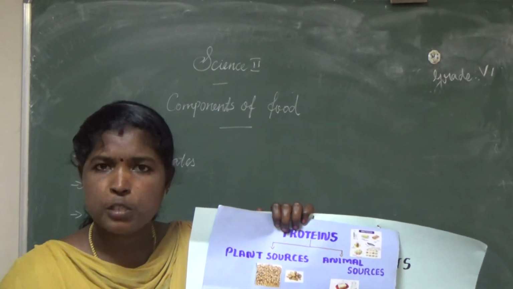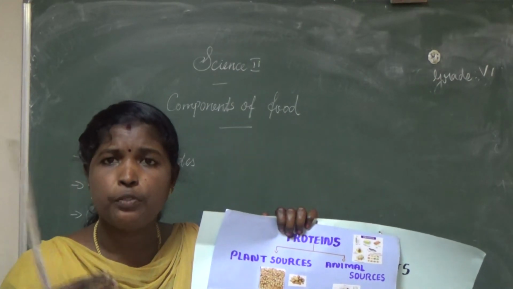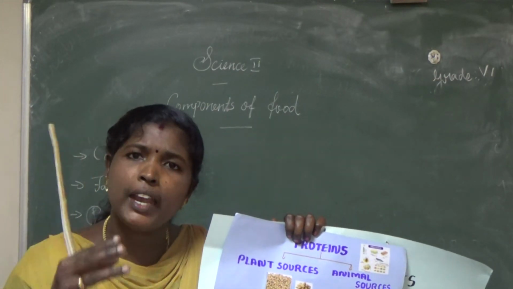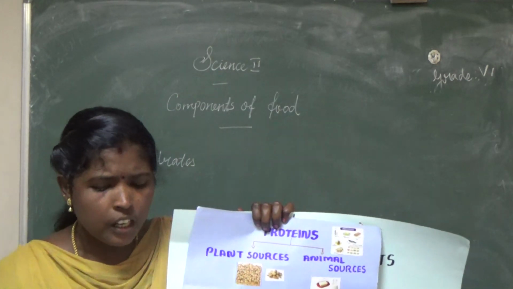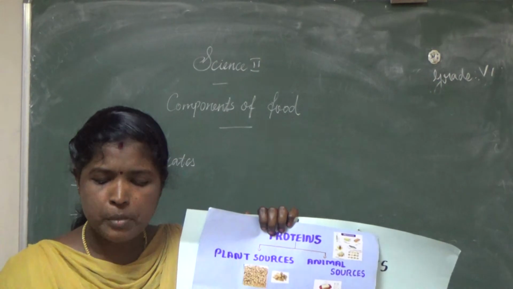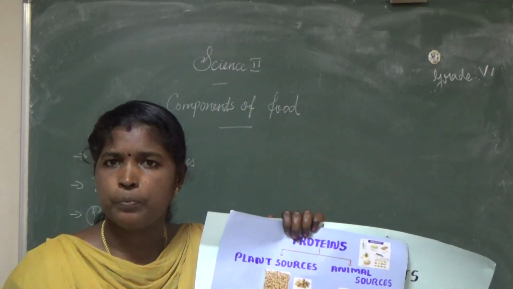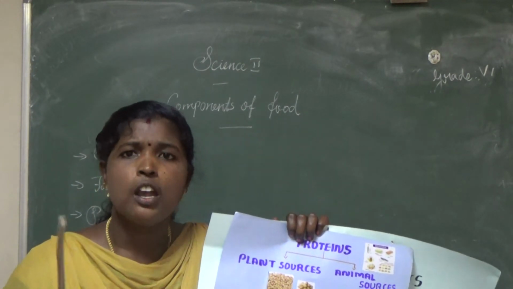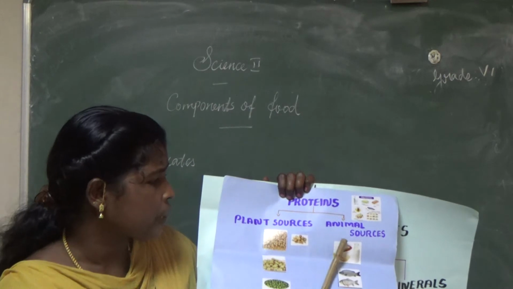Repairing body parts means that if any injury happens and you take more protein food, what will happen? The wound will be healed. That is repair. If you do not eat protein, what happens? Our body cannot reproduce new cells. The blood cells also contain protein. So, what are the food sources that contain protein?